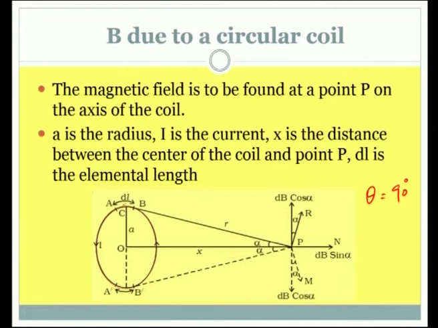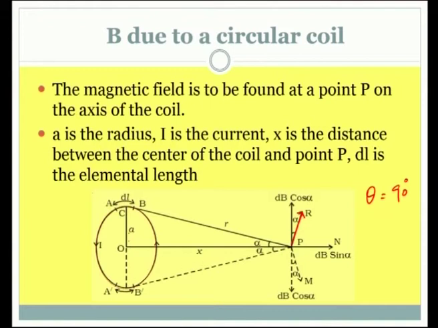But due to this current element, the magnetic field is in this direction. So, this is the direction of magnetic field, right. So, this field has to be resolved into the two components. Here it is sin alpha and cos alpha. So, alpha is the angle we are going to use. Why we have to resolve?